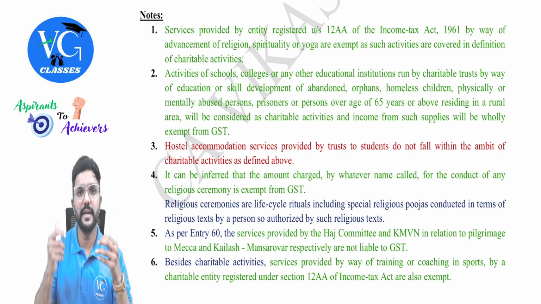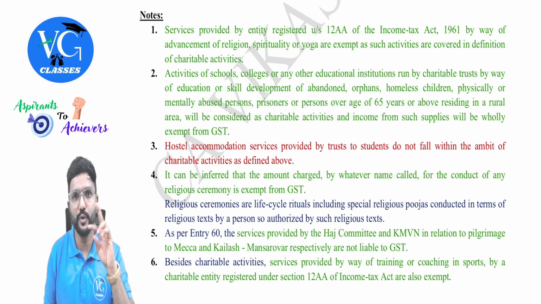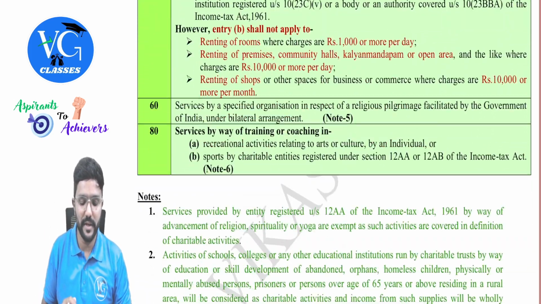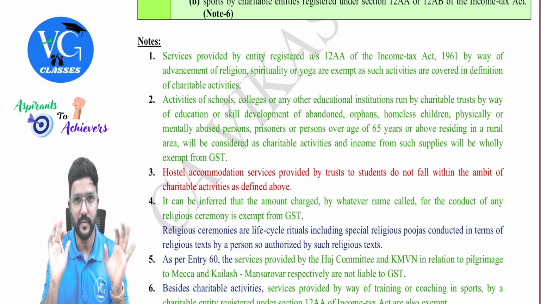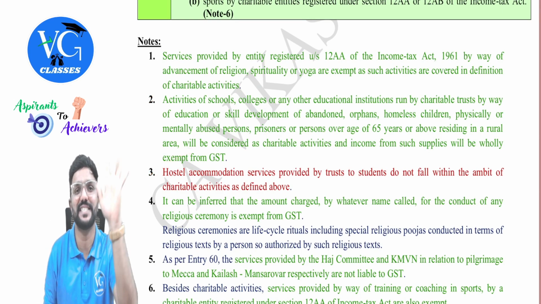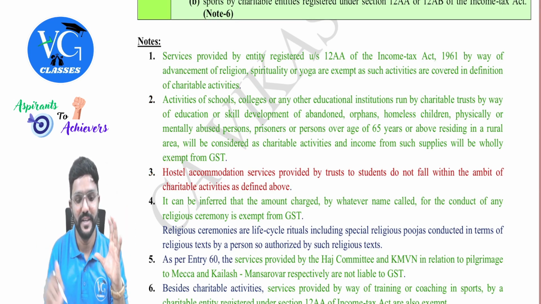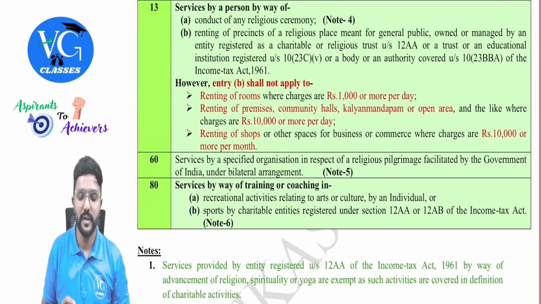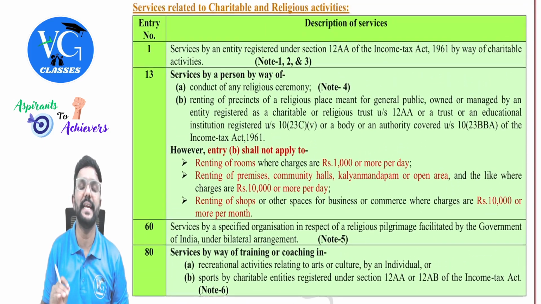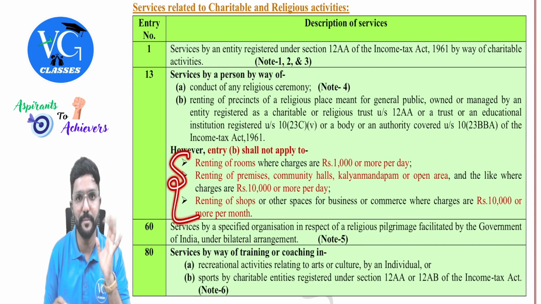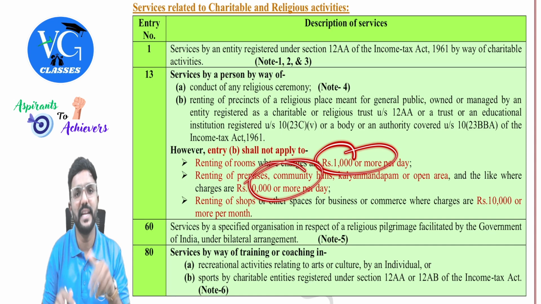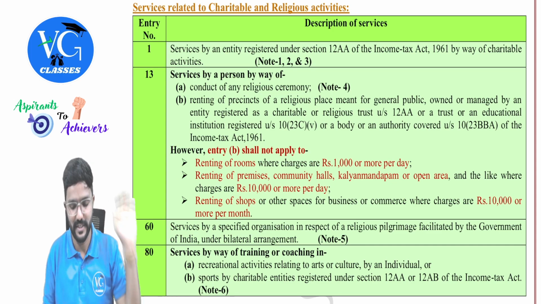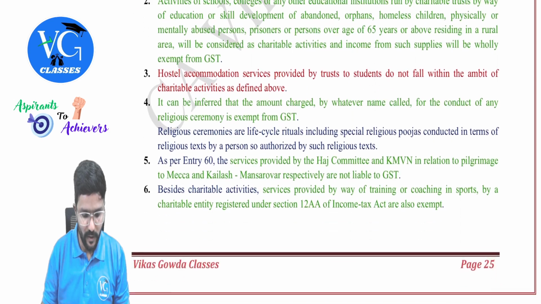And when we are learning the list of exemptions, guys, I have used two or three different colors. I will just tell the impact of it. Wherever I have given anything in green, that means it is exempt. In between, something I would have marked in red, which means taxable. So you should understand the difference. If there is any monetary limit, normally I would have highlighted it in blue. But here I have given it in red because if it is more than this amount, they are telling it is taxable. So red means taxable, green means exempt.